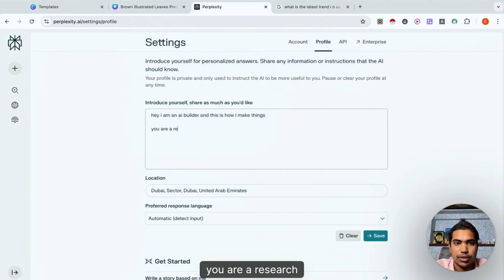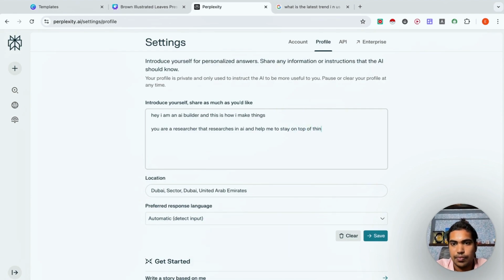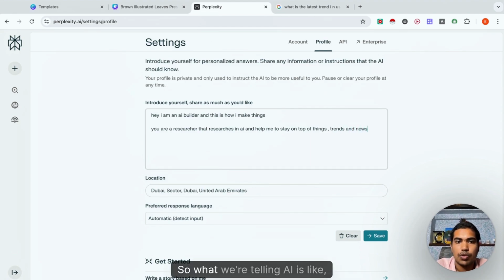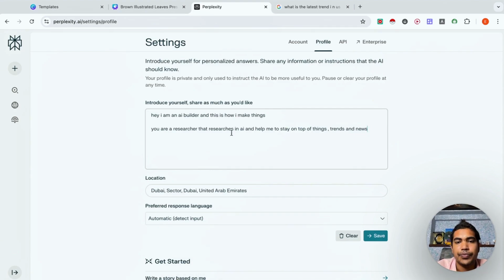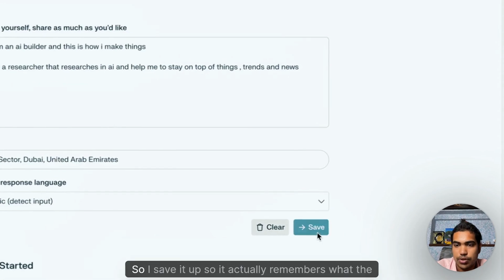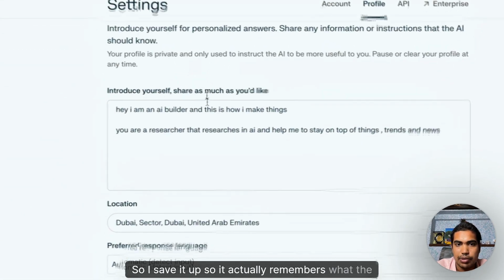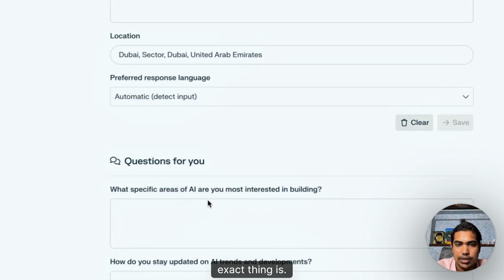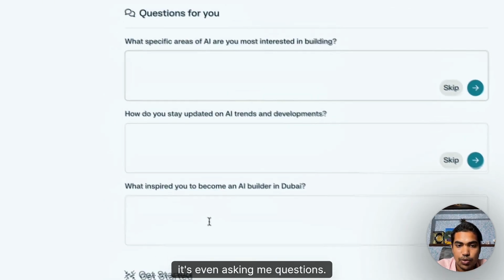You are a research assistant that researches in AI and helps me to stay on top of things, trends, and news. So what we're telling the AI is all the things that it needs to do. It needs to be a researcher. That's what the whole thing is. So I save it, and it actually remembers what the exact thing is, and it's even asking me questions, right?